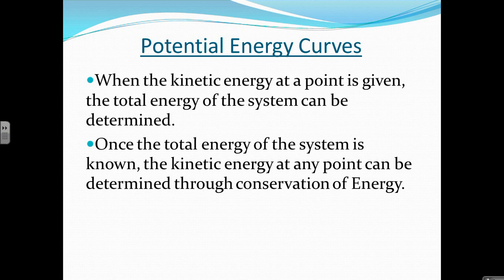So once we know that total energy, the kinetic energy at any point in the system can be determined through conservation of energy. Remember that conservation of energy says that the total energy in our system is equal to the kinetic plus the potential energies. So if we know it at one point, we know it at all points. And we can find that kinetic energy through this simple relationship. It says that the kinetic energy is equal to the energy of our system minus the potential energy. This is just a rearrangement of E equals K plus U. We've subtracted U from both sides. It says kinetic energy now is equal to energy minus potential energy.